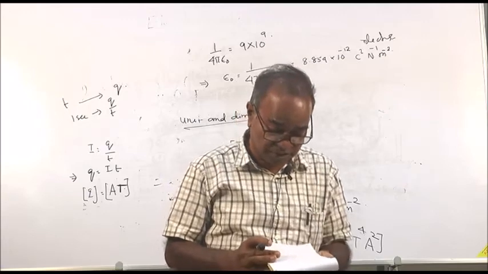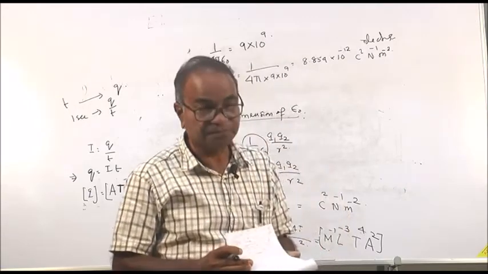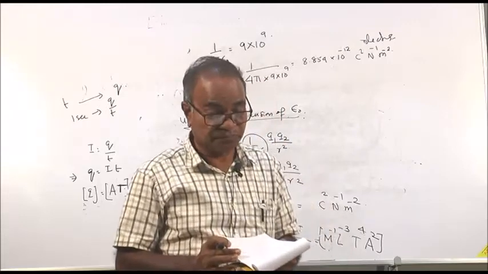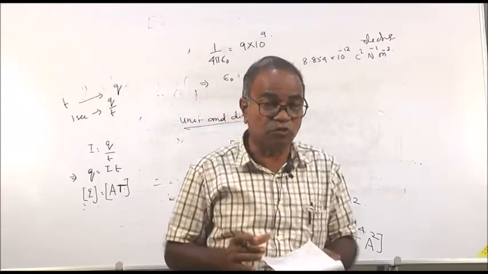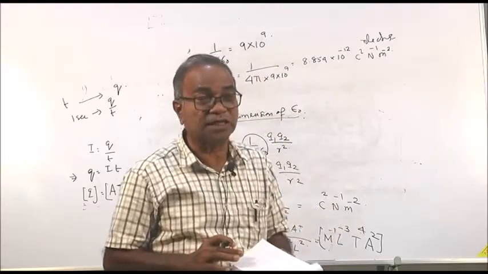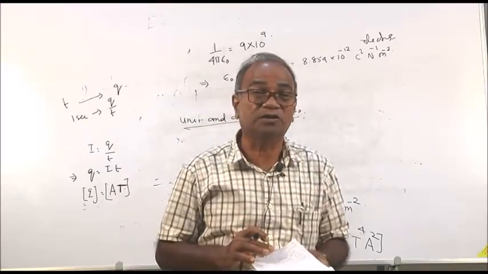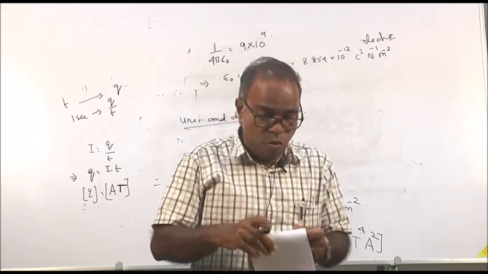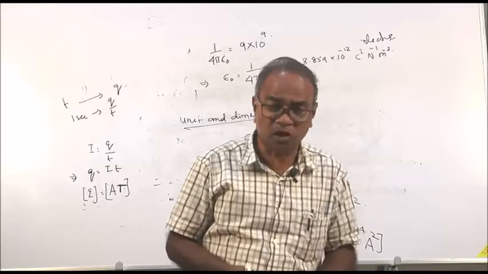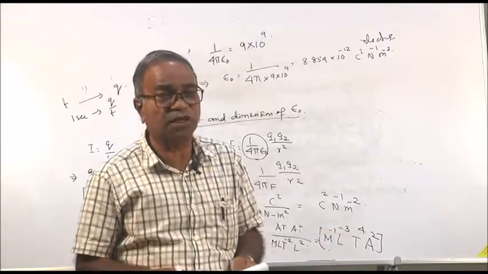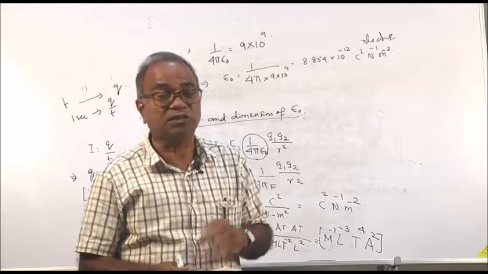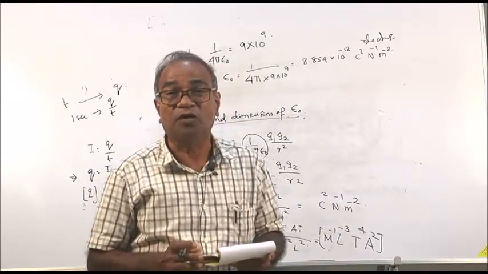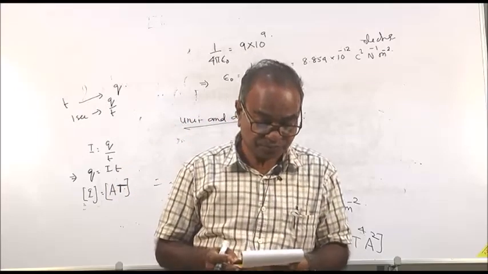And Coulomb's law is valid for large and small distances, but up to a distance of 10 to the minus 13 meter. If the distance between the two charges is less than 10 to the minus 13, Coulomb's law will not be valid, because at that time nuclear force will come into play. In the nucleus, Coulomb's law is not valid. Nuclear force is something different. The nature of nuclear force is different from the Coulombic force. So, Coulomb's force is not valid for the nucleus of an atom.